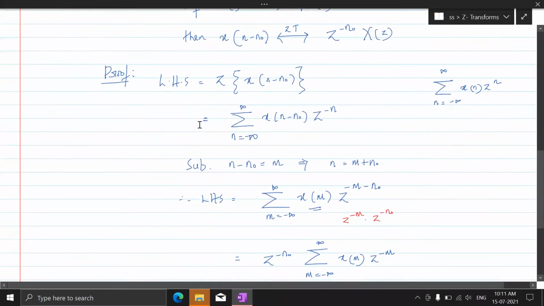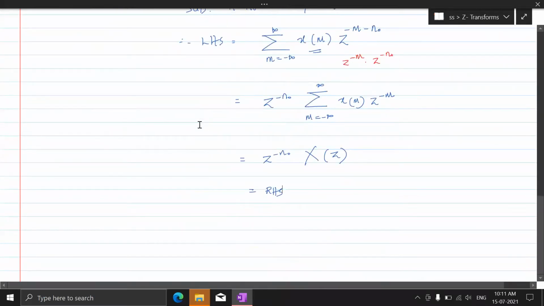Now we shall see the scaling property, amplitude scaling. It's not time scaling. Okay, amplitude scaling, the third property. Fine. What is it saying here?